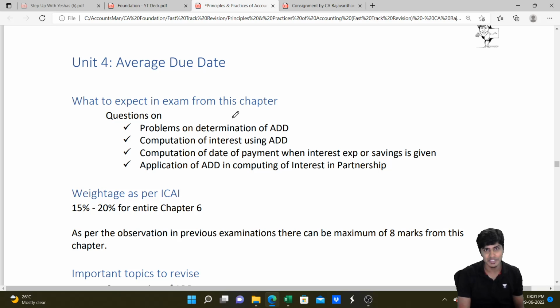So bills due on multiple dates will now be settled on one date. That one date is called the average due date. So how do we compute average due date? Yeah. So the average due date is computed like this.